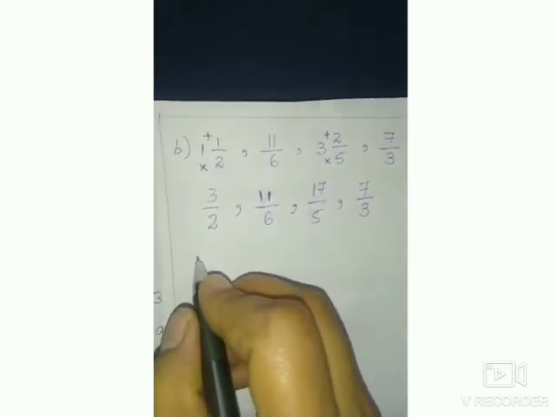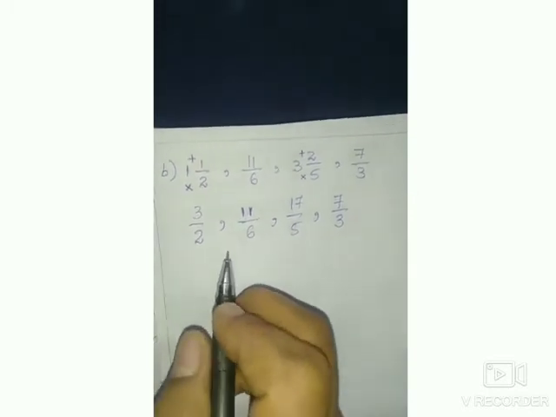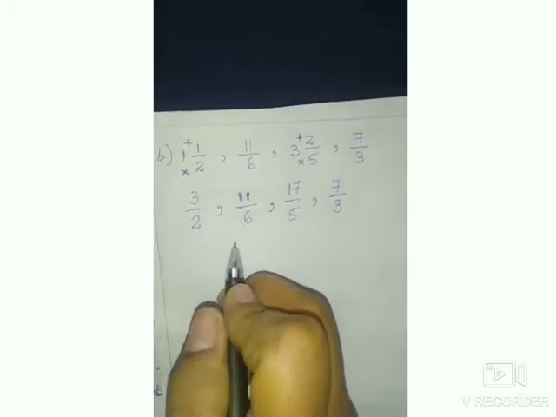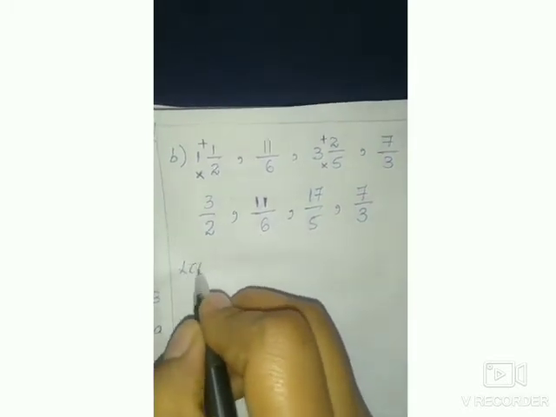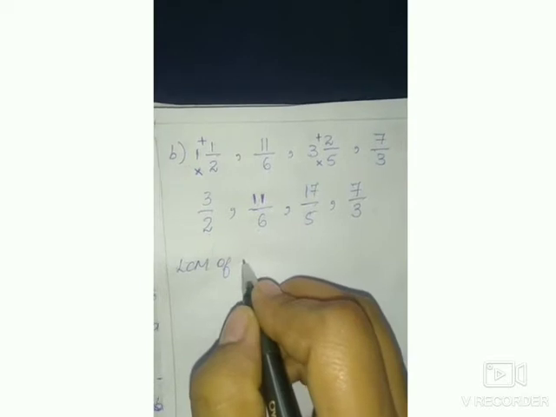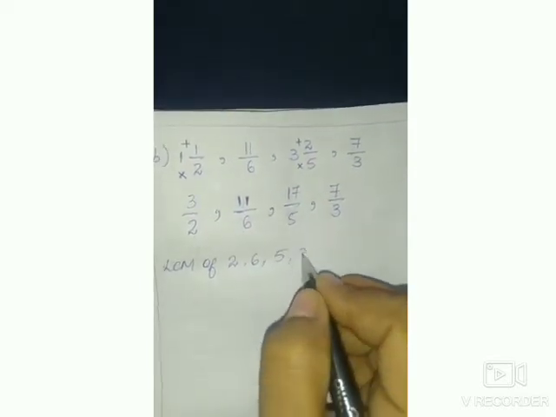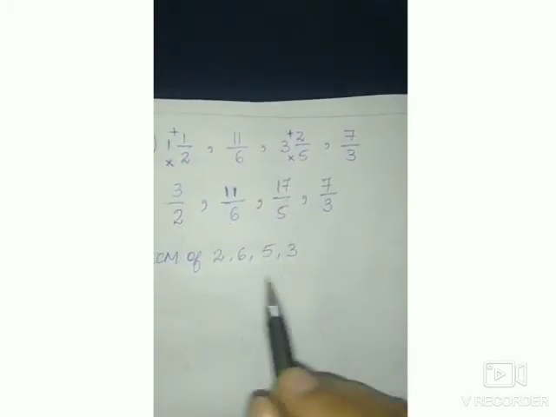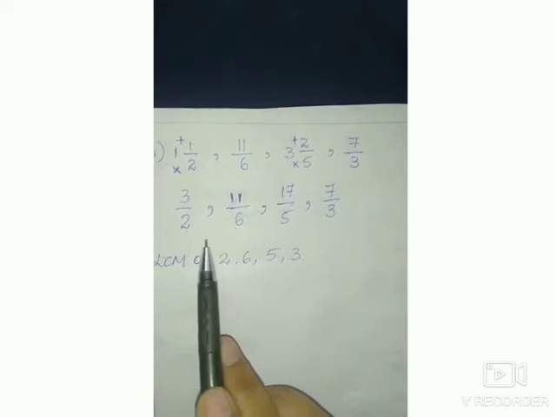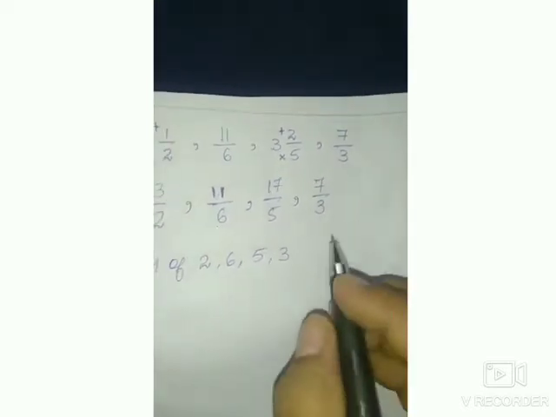And now these are unlike fractions. For comparison, what you have to do? First you have to convert into like fractions. So what we will do? LCM of denominators, that is 2, 6, 5, 3. Many children will take numerators, but don't make the mistake. When we compare, we have to convert into like fractions by taking the denominators. So